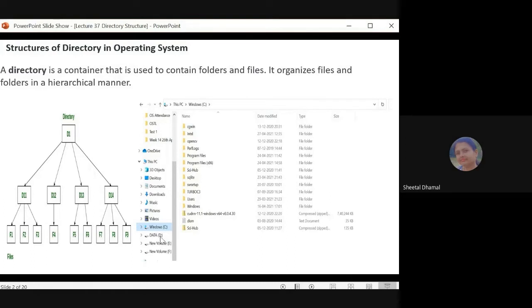Suppose at the time of installation, if you want to install that particular application in a folder other than the C drive, if I want to install in D, E or F, then you have to choose that path. So here you can observe that inside the C drive, different folders are present. For example, here you can see the Turbo C3 folder. Whenever Turbo C is installed on my PC, this Turbo C3 folder is automatically created at the time of installation.